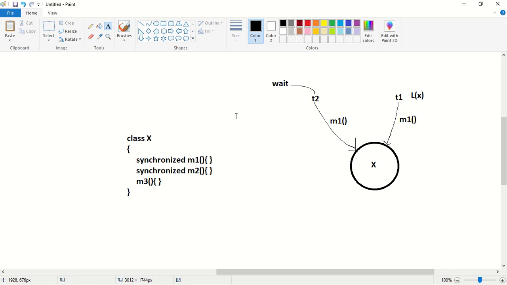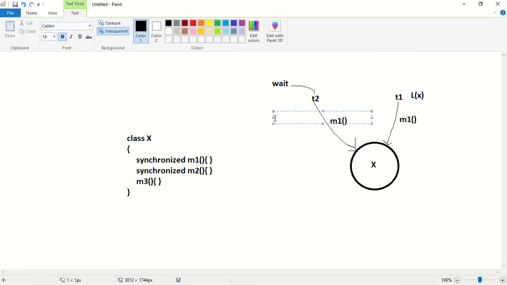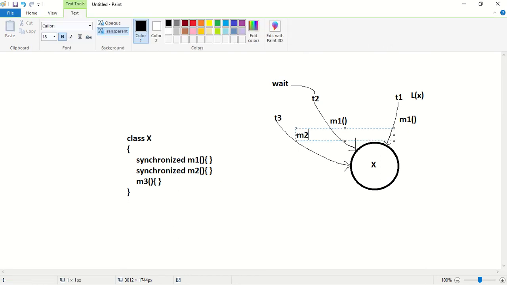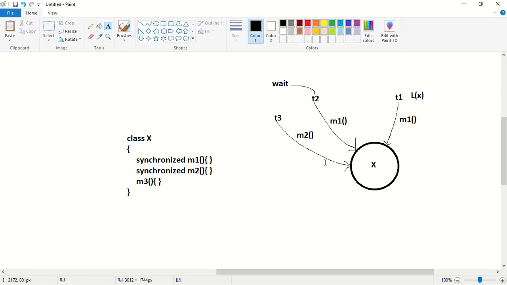Assume after some time T3 came. This T3 thread wants to execute the M2 method. Now what will happen? What type of method is M2? M2 is a synchronized method. To execute a synchronized method, what is required?